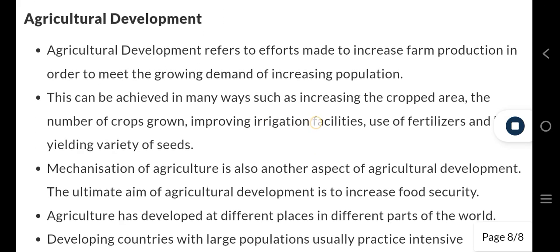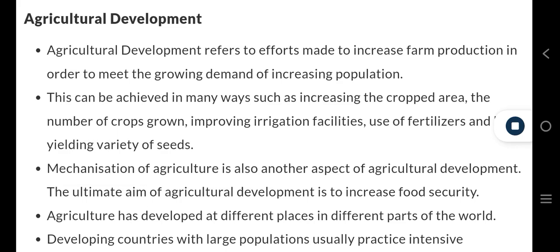Agricultural development refers to efforts made to increase farm production in order to meet the growing demand of increasing population. This can be achieved in many ways, such as increasing the cropped area, the number of crops grown, improving irrigation facilities, use of fertilizer and high-yielding variety of seeds. Mechanization of agriculture is also another aspect of agricultural development. The ultimate aim of agricultural development is to increase food security.